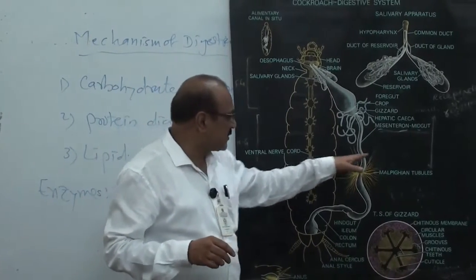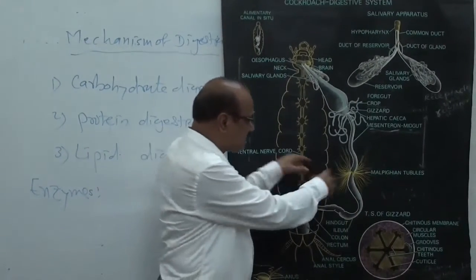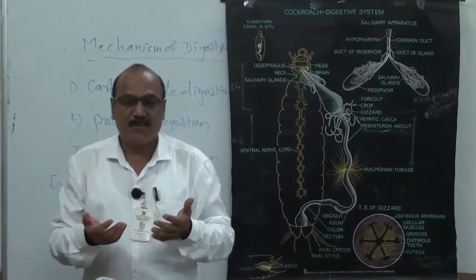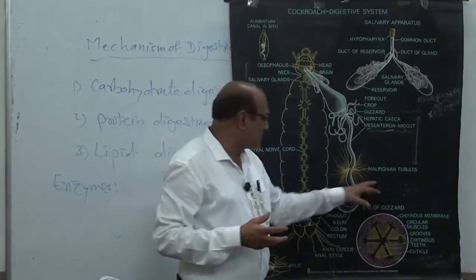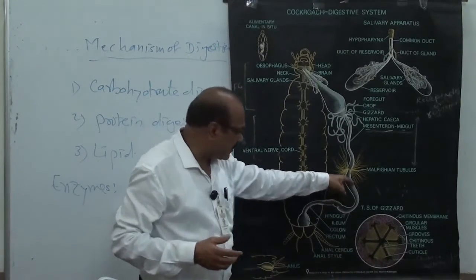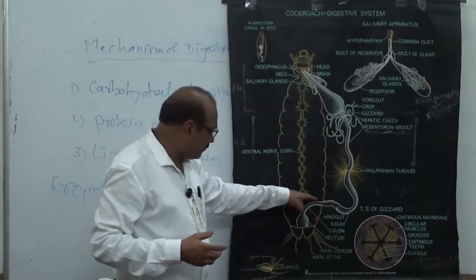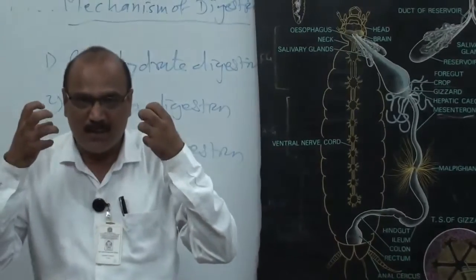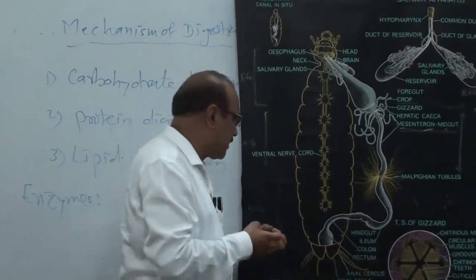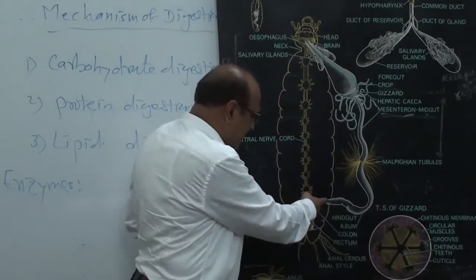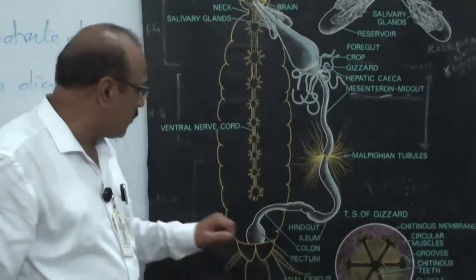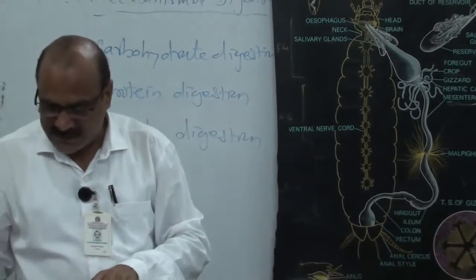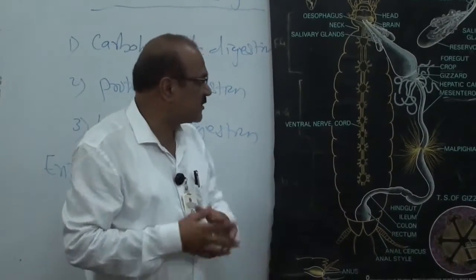Then lipids, meaning some of the fatty acids, are also released to the outside, and then they are stored as fats. Fat bodies are there in the hemolymph. Then undigested food goes directly to the colon and rectum, and up to the colon and rectum some sodium, potassium, or other ions get absorbed, and the undigested material is released to the outside through the anus. So this is about this part. This process is egestion.